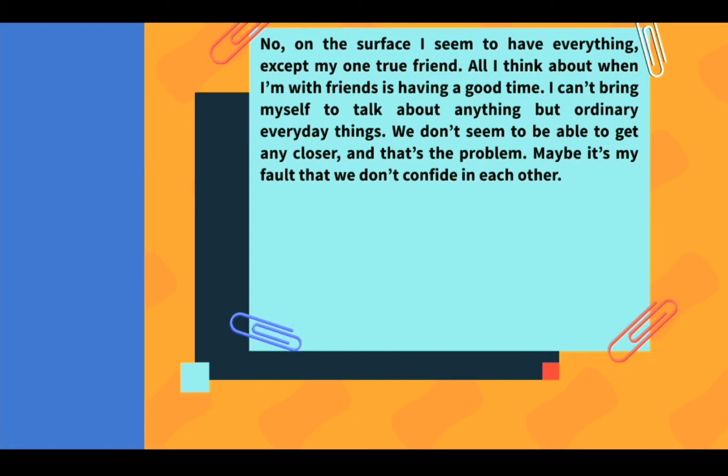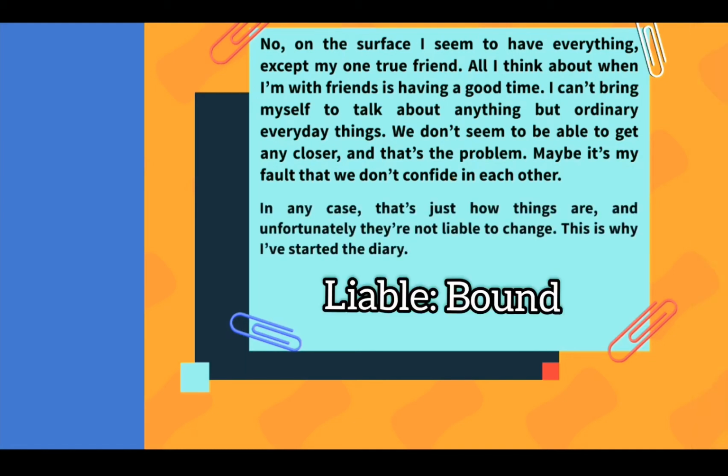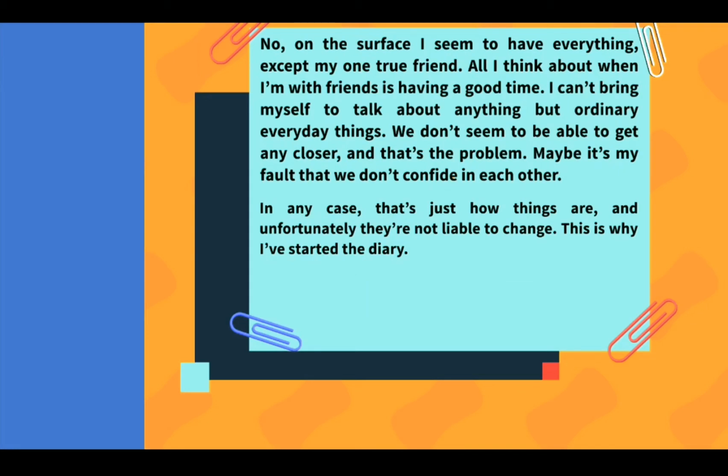So, this little girl, all of 13 years of age, knows that true friends and close friends are the ones who you share your secrets with. These are the friends with whom you have deep conversations, not just ordinary everyday conversations. And she wants to have those close friends. Since she doesn't have any close friends, she's started writing a diary. In any case, that's just how things are, and unfortunately, they're not liable to change. That's why I've started the diary.